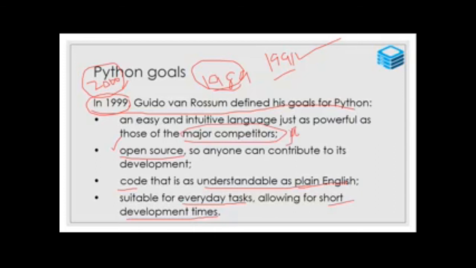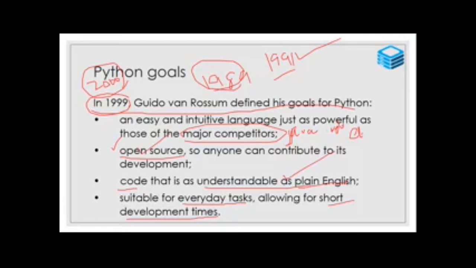Java, .NET. These are the Microsoft and Sun companies, the major competitors.